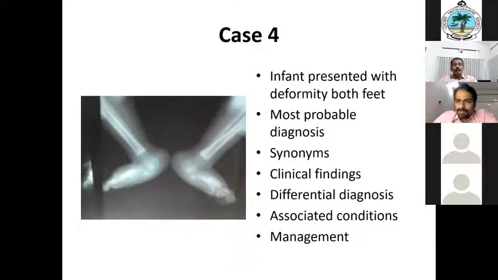Congenital vertical talus. Any other synonyms for it? Any other name? Rigid pes planus. Yes. So this is congenital vertical talus.